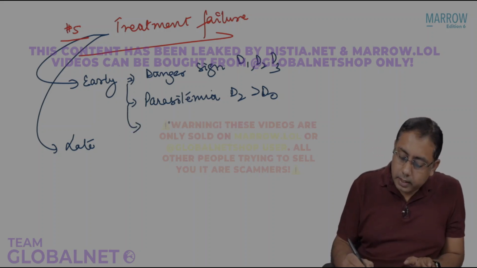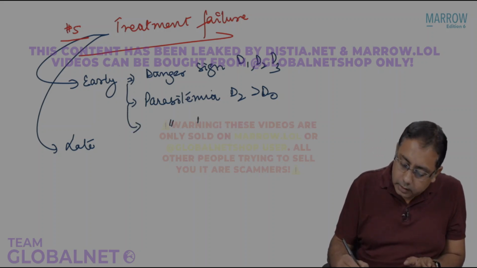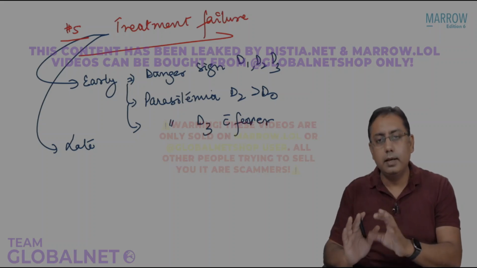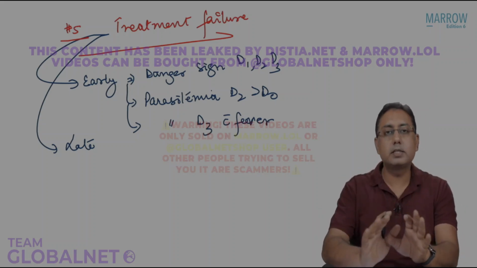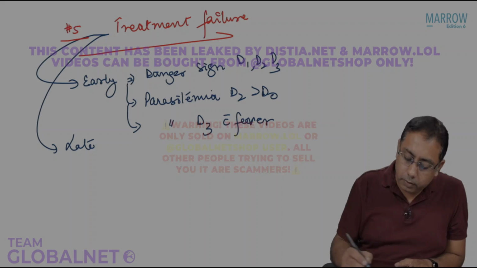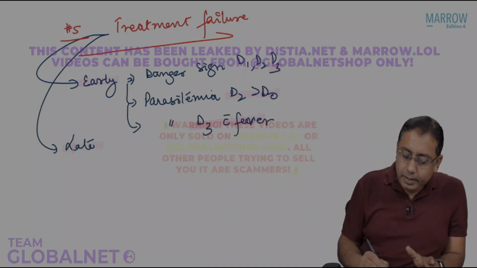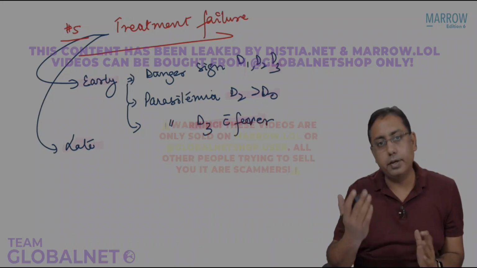Or in case there is parasitemia on day 3 also with fever. That means your fever is not going off. So there are 2-3 criteria. Any criteria is called early treatment failure, but the point to be noted is it is early everywhere. I have talked of day 1, day 2, day 3 only. Late means that it has to be after day 3.